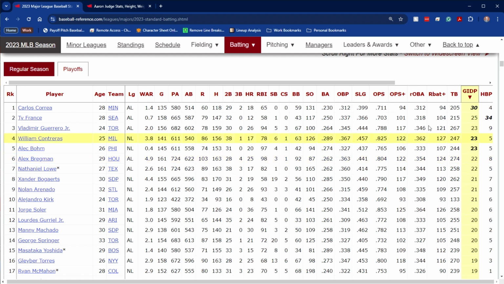Just next to that, we have hit by pitch. Hit by pitch is when a pitched ball hits you and you don't swing at it. It even includes when it hits part of the uniform. So if it hits a shin guard, if it hits your shirt sleeve sometimes, it doesn't have to hit your flesh in order to be a hit by pitch. And then you're awarded first base automatically.